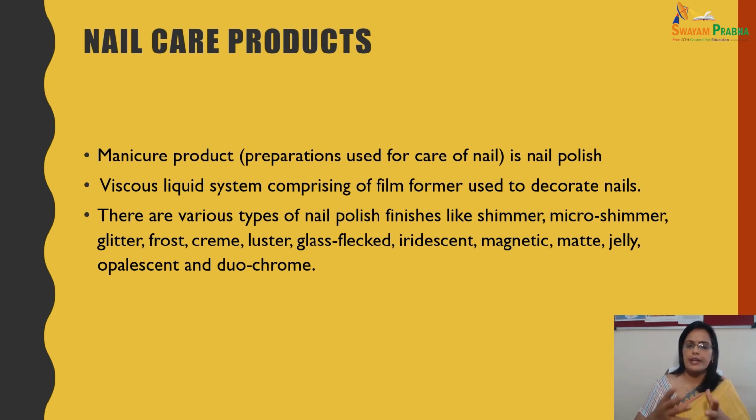Nail polish is a viscous liquid system comprising a film former with decorative colors, and there are various types of nail polish finishes like shimmer, which basically gives a glimmering effect. Micro shimmer and glitter are also used to apply over nail lacquer. Frost and luster, glass flagged. So these are other types of nail lacquers available in the market.